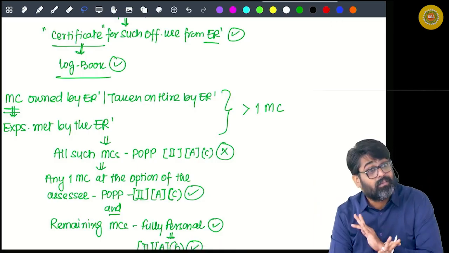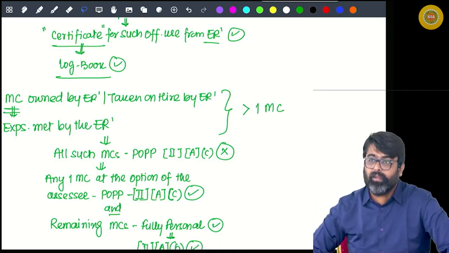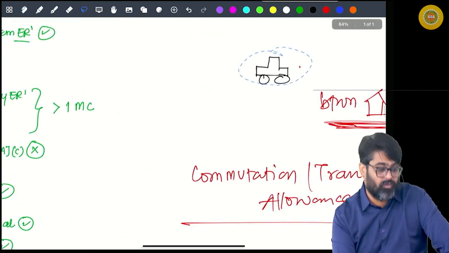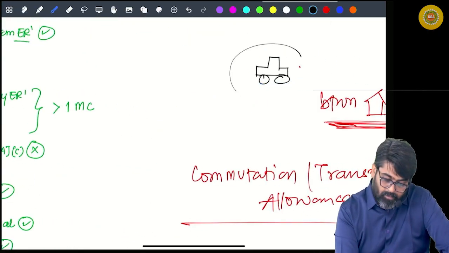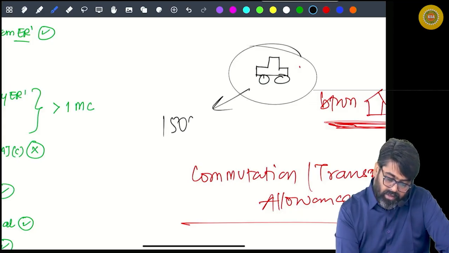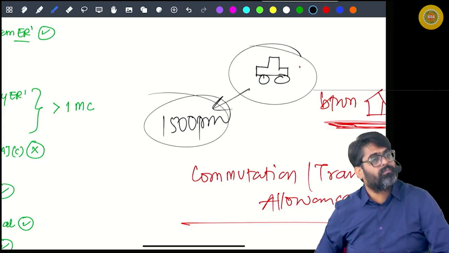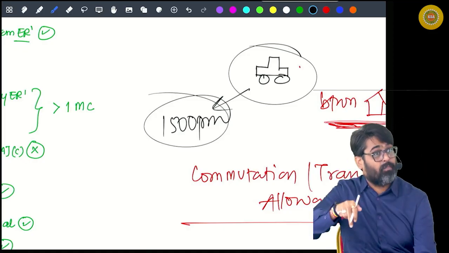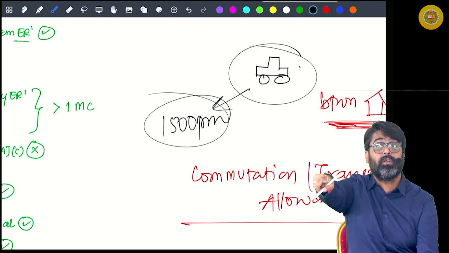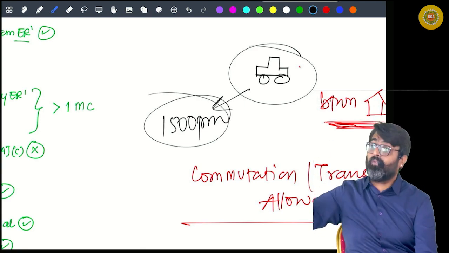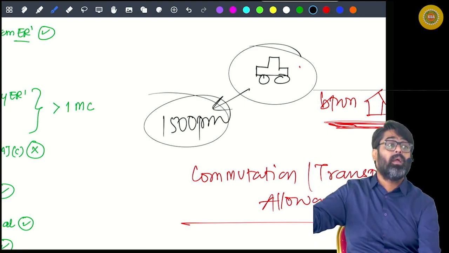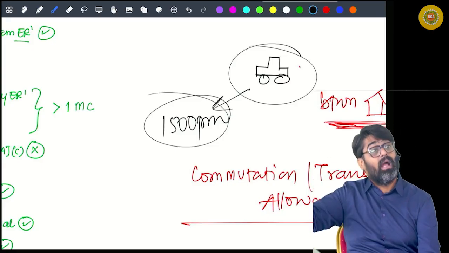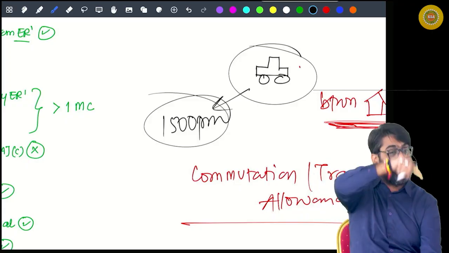Fully. Nothing will be taxable. Just imagine if you consider this amount as the benefit arising out of this facility, they will give you the benefit arising out of this facility is 1,500 rupees per month. Money is not given. 1,500 per month is not given in your hands. They are saying that the motor car facility is given for travel, and every month the value of this facility is 1,500.